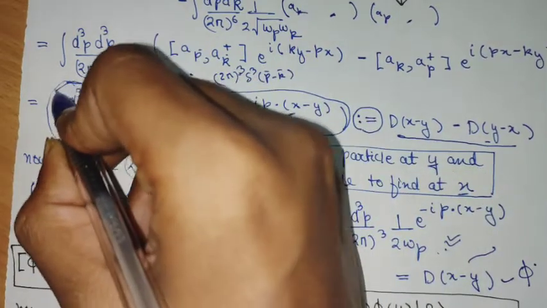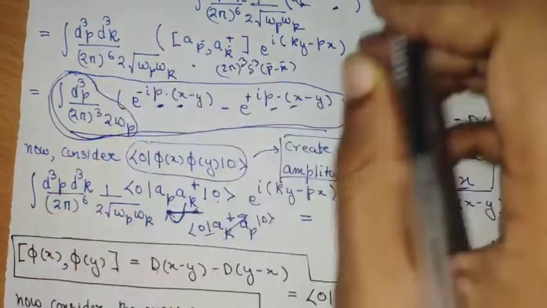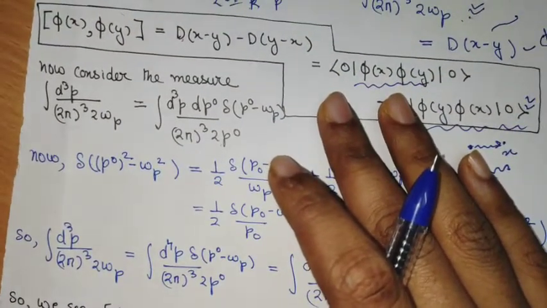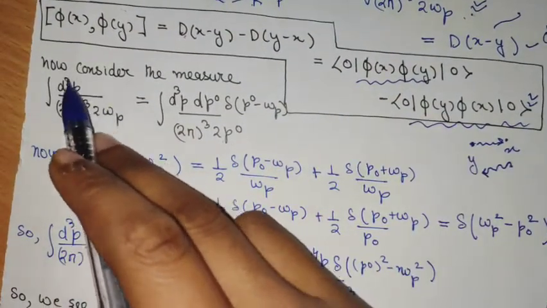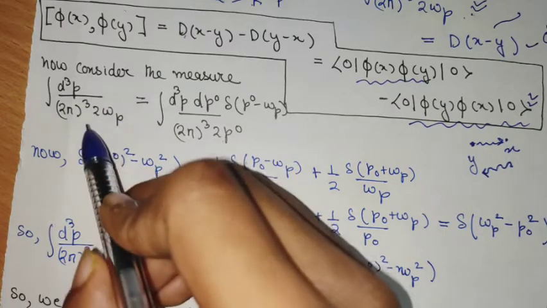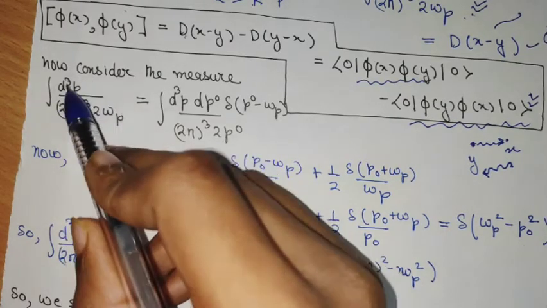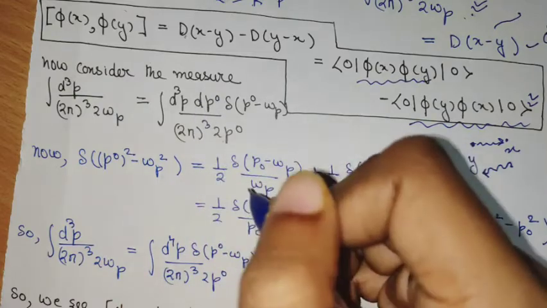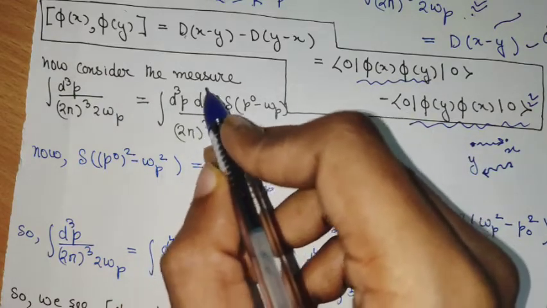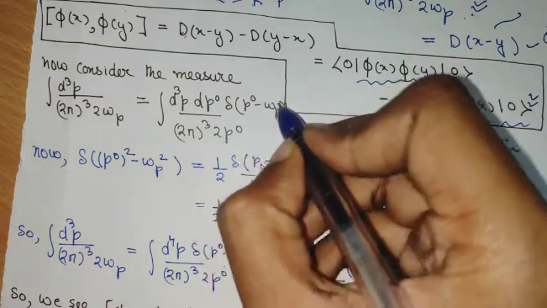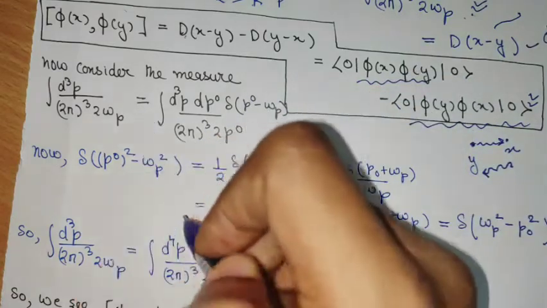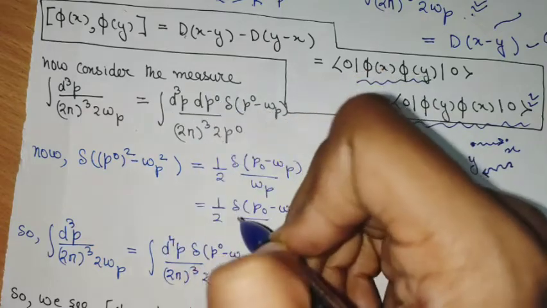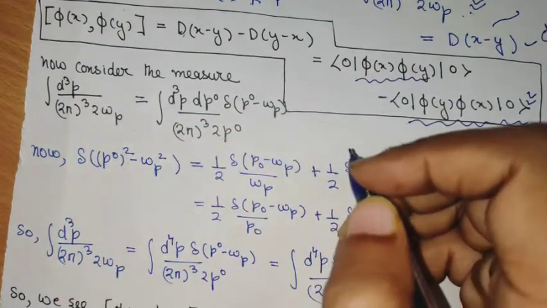Now let's discuss this measure that we have here. So this measure turns out to be a Lorentz invariant quantity. Why that is so, I have shown here, because you see the measure is of this form. Now you can introduce another dp0, the time axis, here the momentum means the energy axis, and then you can put a delta function so as to ensure this inequality, because you see the delta function will give omega_p and dp0 will be integrated over to get this.